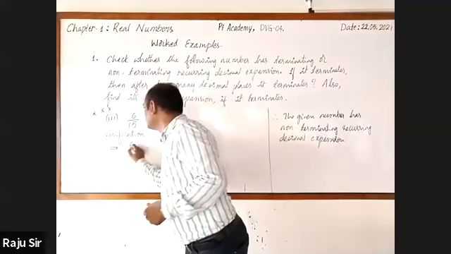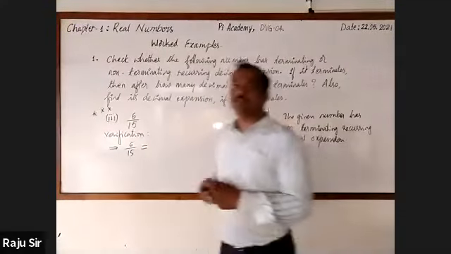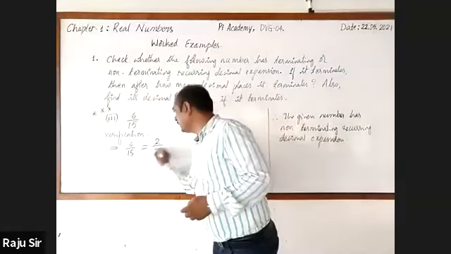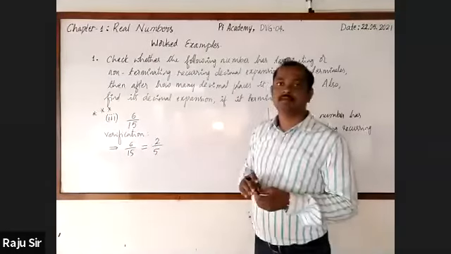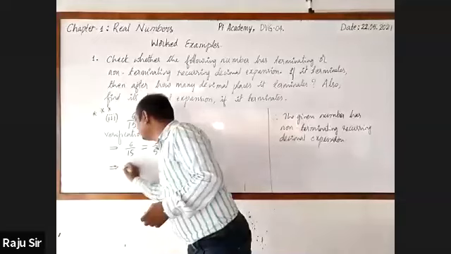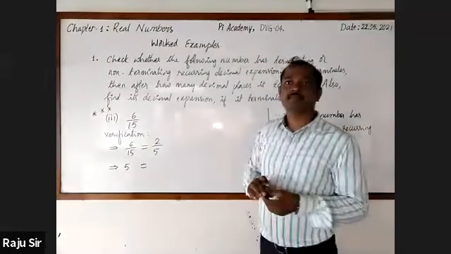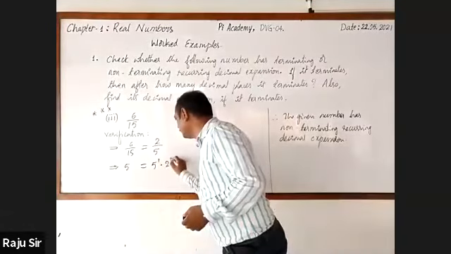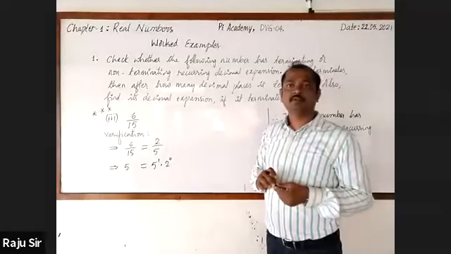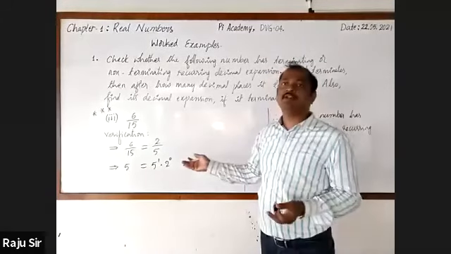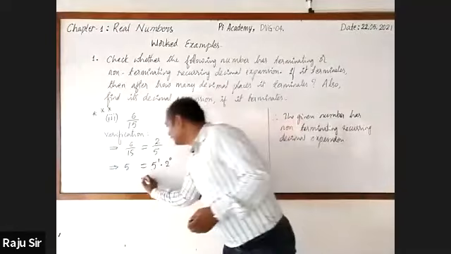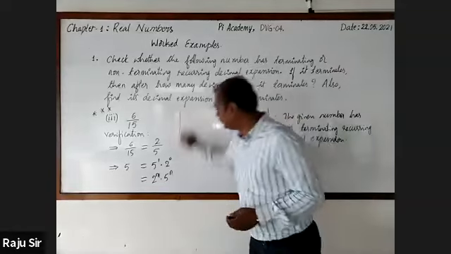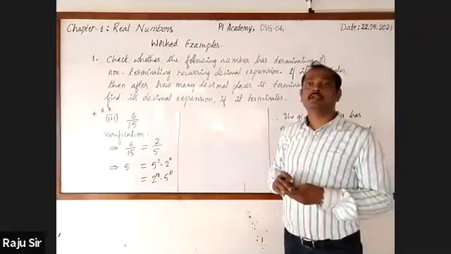6 by 15 can be cancelled: 3 2s are 6 and 3 5s are 15. Observe the denominator 5. We all know that 5 can be written as 2 raised to the power 0 into 5 raised to the power 1. Now this is in the form 2 raised to the power m into 5 raised to the power n. Therefore, it terminates.